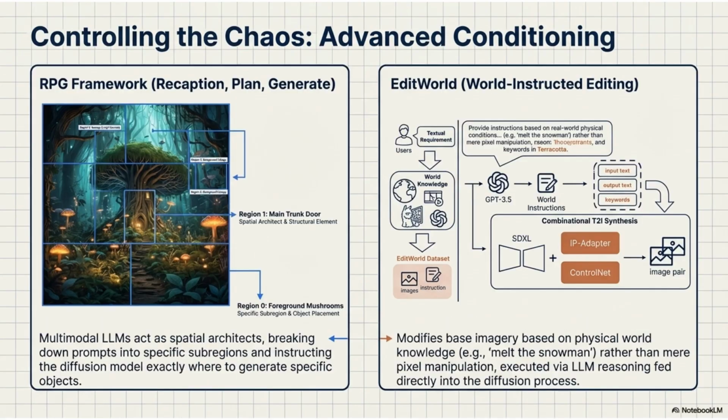Advanced conditioning controls the chaos in generation. The RPG framework allows LLMs to act as spatial architects, directing object placement in specific subregions of an image. EditWorld enables world-instructed editing based on physical world knowledge, leveraging LLM reasoning to modify imagery.